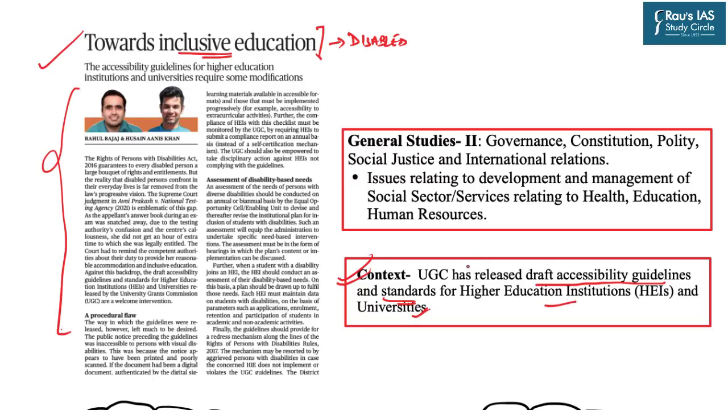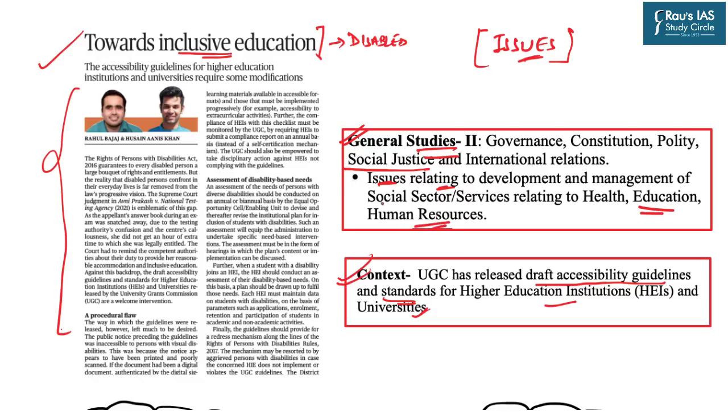Now these guidelines are not very relevant from the examination point of view, but what is more relevant is that you need to be aware of the issues which this specific section faces in order to get an education, and more specifically higher education. As far as the UPSC scheme of syllabus is concerned, this topic falls under General Studies paper 2, under the section of social justice and the micro section of issues relating to education and human resources.